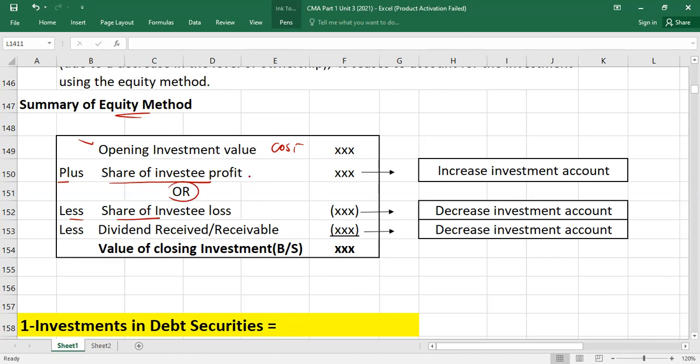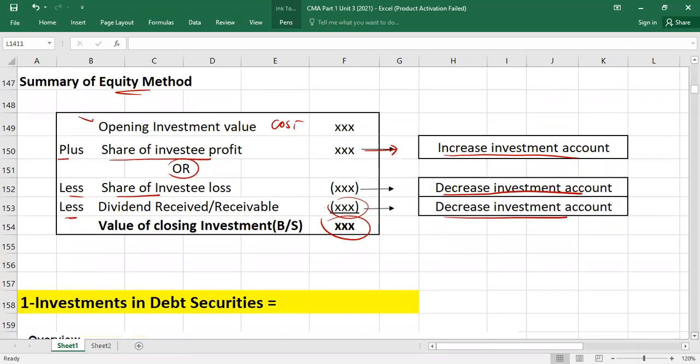Please remember, share of profit, you can see the arrow, increases the investment account, and share of loss decreases the investment account. And then you have a dividend. Okay, so you will deduct it, it decreases the investment account. This is the value of your closing investment. Okay, understood? Clear?